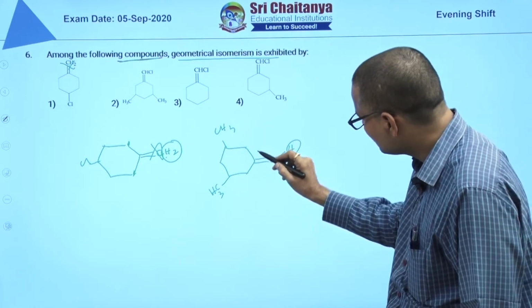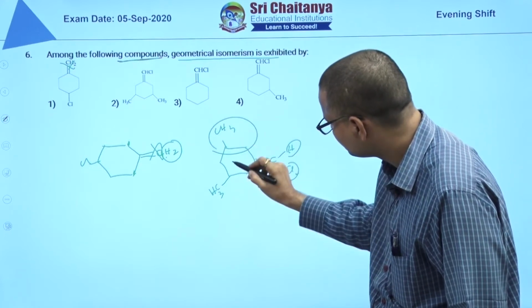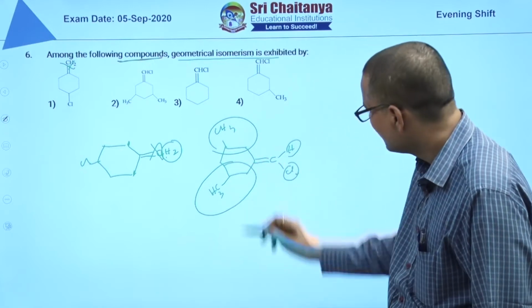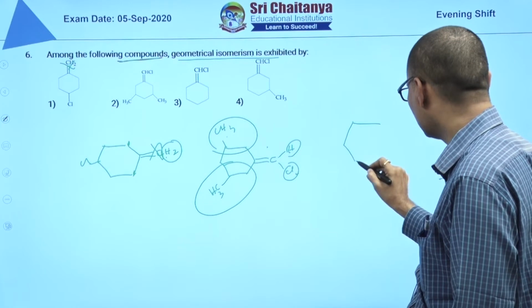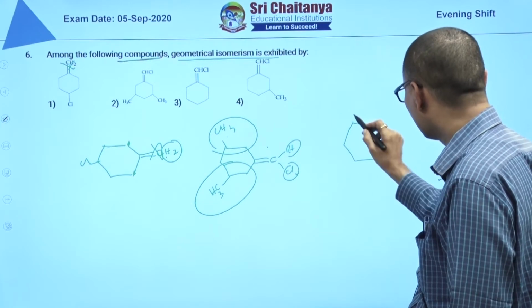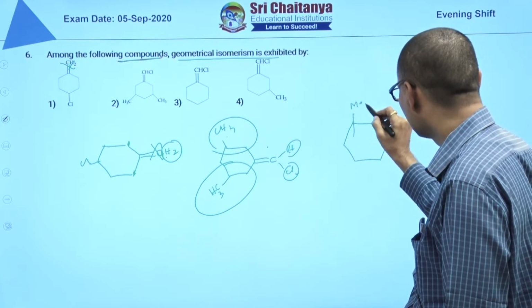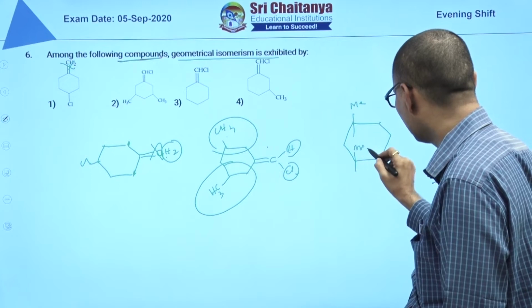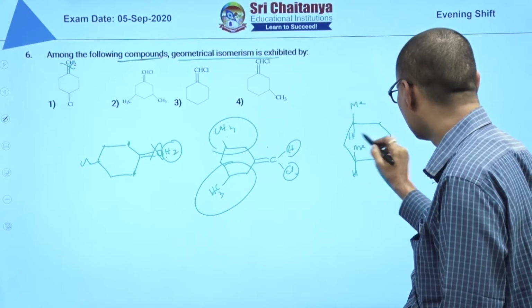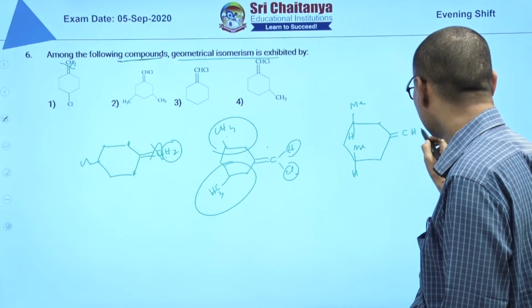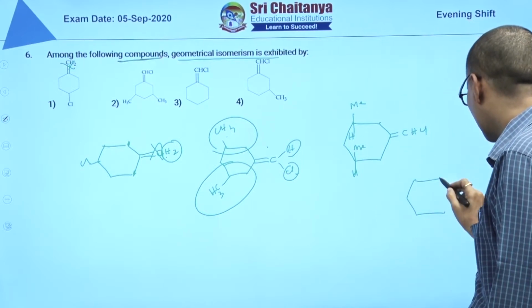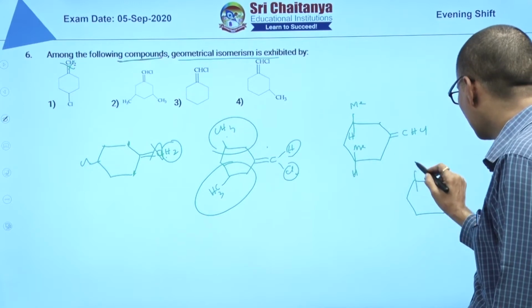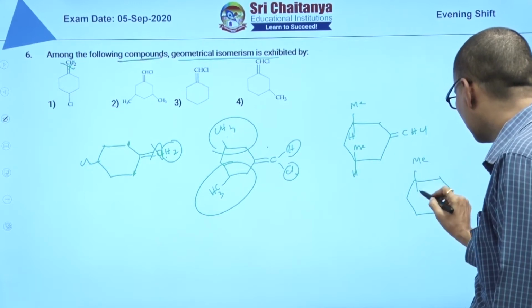With respect to this double bond, these two groups are the same, but for these two methyl groups, one arrangement is that both the methyl groups are present at the top, and another is that one methyl group is present at the top and the other methyl group is present at the bottom.